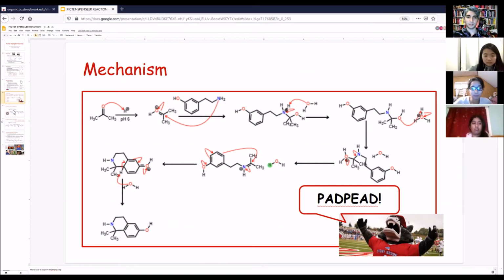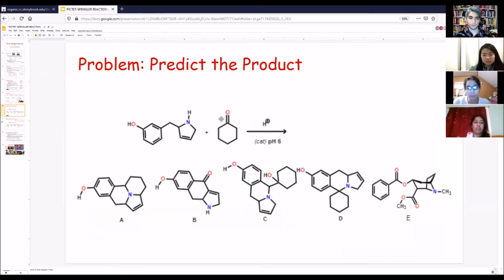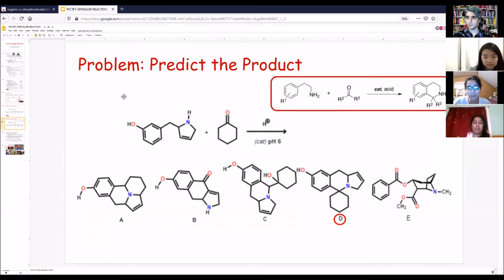Now, moving on to the next slide. All right, so here we have a practice problem. Pause the video. Lawher knows you didn't, but whatever. Okay, so what are we looking for? We want the cyclic ring of the ketone reactant to be a part of the substituents on the carbon alpha to the nitrogen in the final product. And then in the amine reactant, we see an R group attached to the nitrogen, which should still be attached in the final product as well.